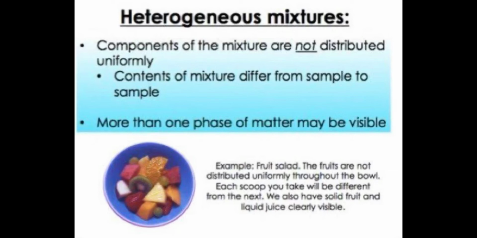They won't be same. For example, fruit salad is a heterogeneous mixture. The fruits are not distributed uniformly throughout the bowl. Each scoop you take will be different from the next one. We also have solid fruit and liquid juice visible separately. So, fruit salad is a heterogeneous mixture.